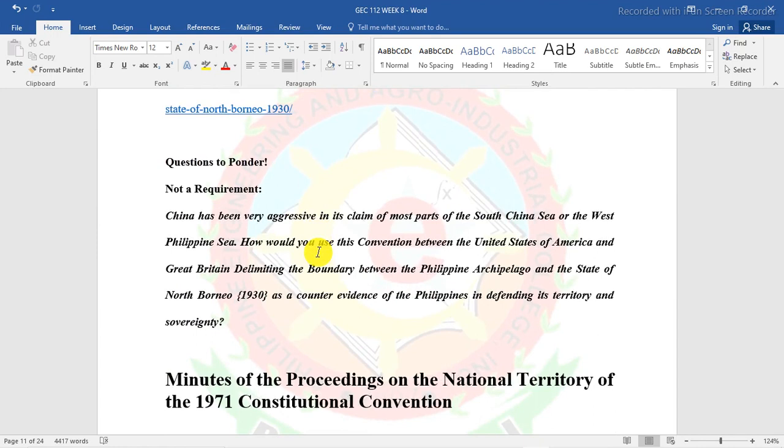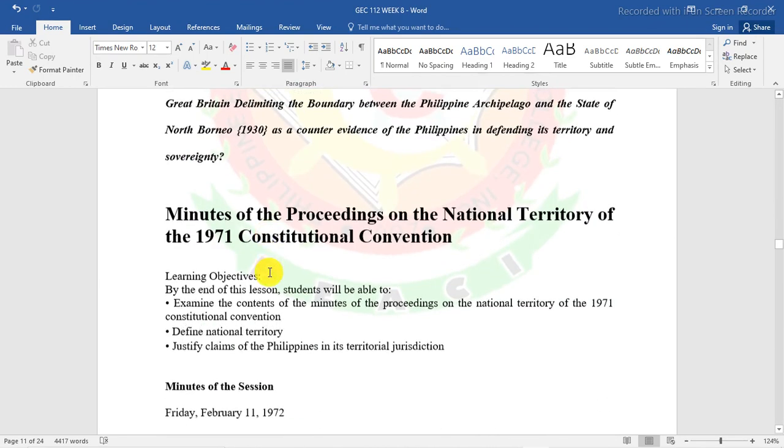So China, you know China, right? China has been very aggressive in its claim of most parts of the South China Sea or West Philippine Sea. How would you use this convention between the United States of America and Great Britain delimiting boundaries between the Philippine Archipelago and the State of North Borneo as counter evidence of the Philippines in defending its territory and sovereignty? Take note this, pwedeng lalabas na sa essay natin. Okay? So, this is not a requirement for now. I don't think so in our midterms.